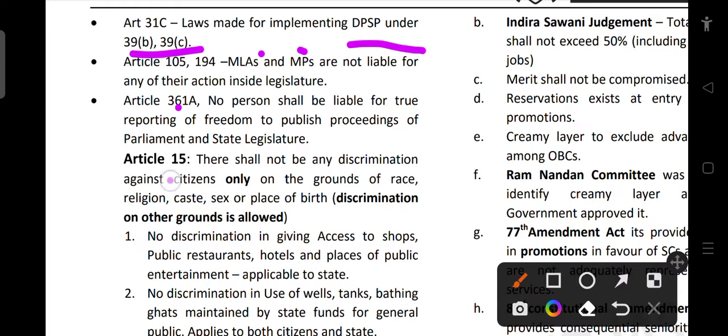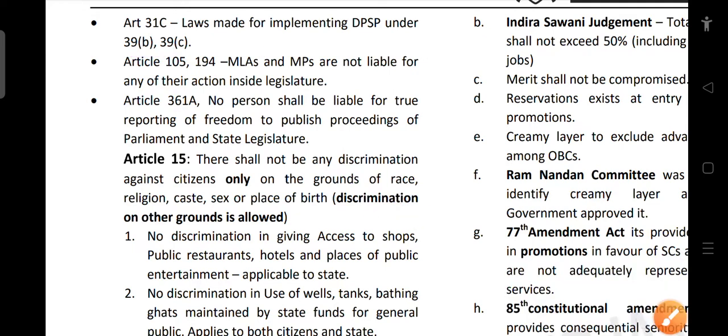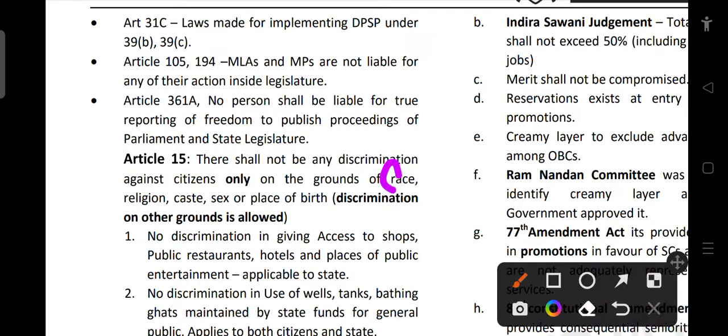And Article 15, what does it say? So we have already covered Articles 12 and 13, right? Article 15: there shall not be any discrimination against citizens only on the grounds of race, religion, caste, sex, place of birth. So discrimination on other grounds is allowed. We cannot discriminate between individuals on the following grounds. We have to remember these grounds: race, religion, caste, sex, place of birth.